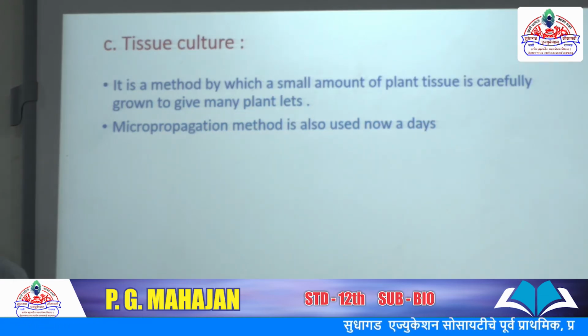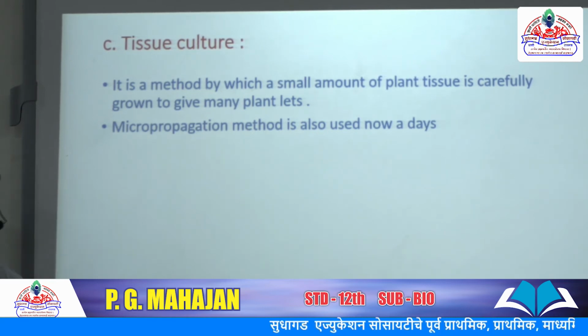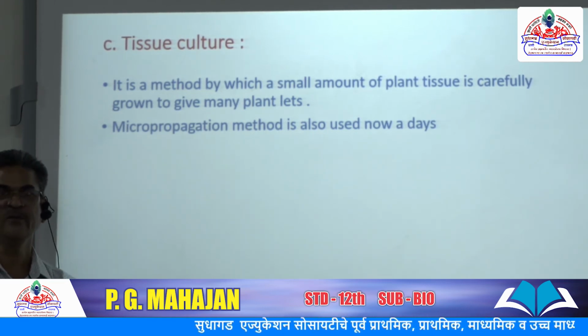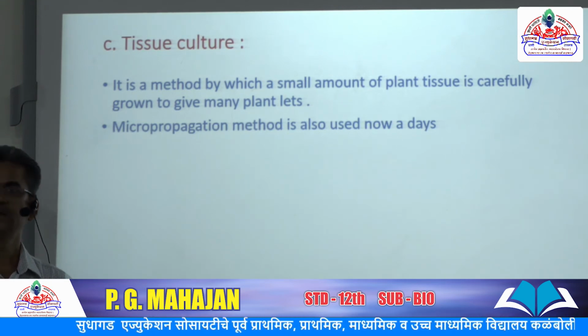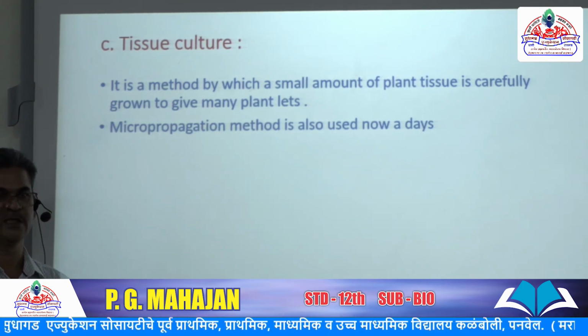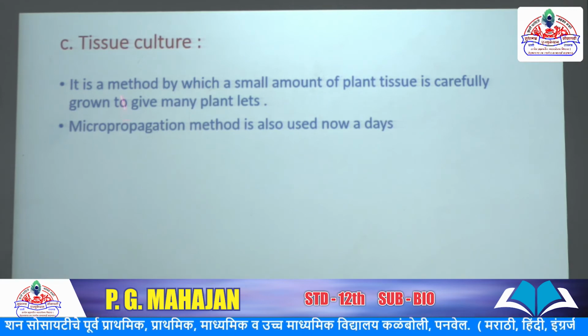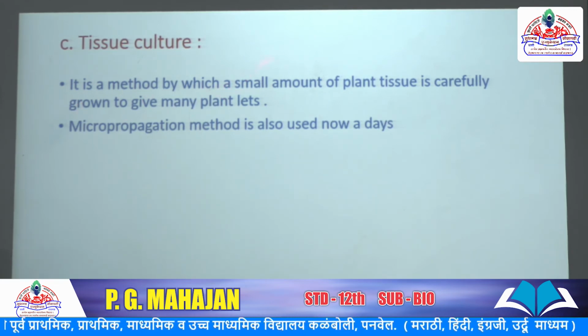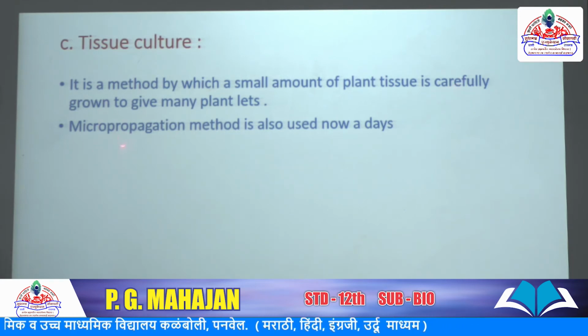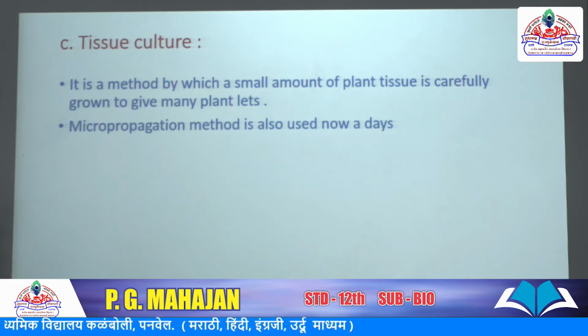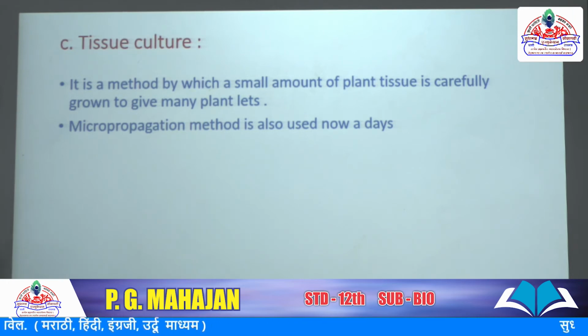And the third method, tissue culture. What is tissue? Tissue is a group of cells having similar structure and functions. It is the method in which a small amount of plant tissue is carefully grown to give many plantlets, and the micropropagation method is also used nowadays.